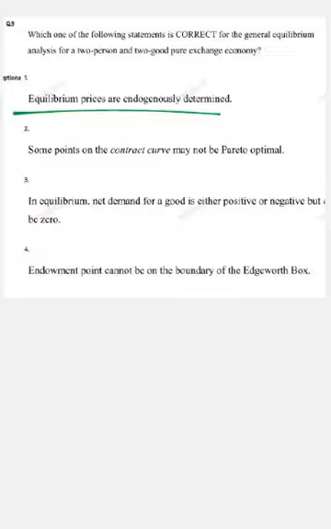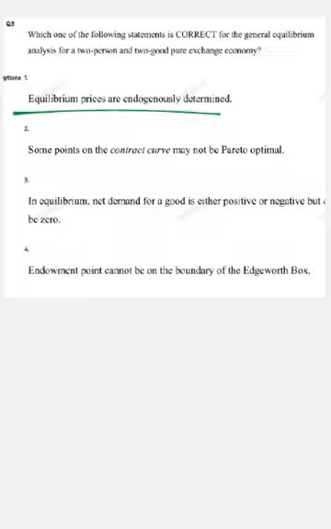Now come to option number 2. Some points on the contract curve may not be Pareto optimal. Now the contract curve consists of all Pareto efficient allocations. By definition, every point on the contract curve is Pareto optimal. So this statement is wrong.